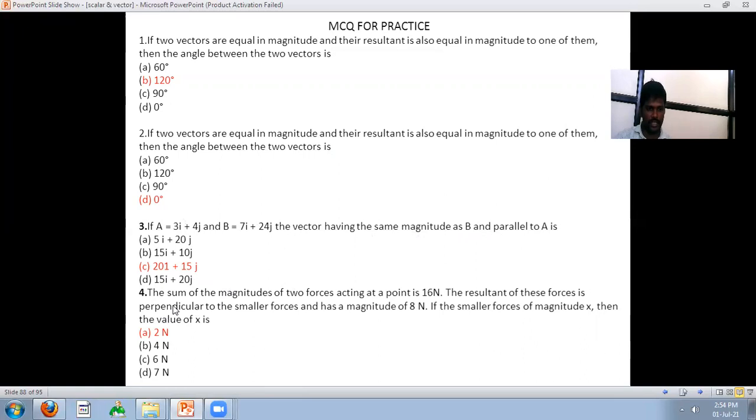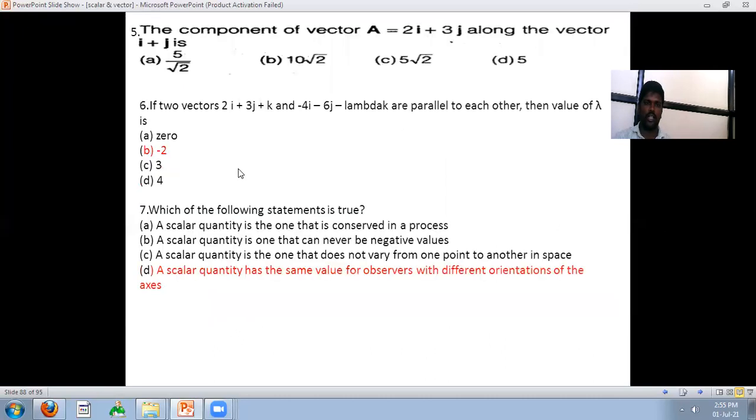Next, the sum of the magnitudes of two forces acting at a point is 60 Newton. The resultant of these forces is perpendicular to the smaller force and has a magnitude of 8 Newton. If the smaller force has magnitude x, then the value of x is 2 Newton. Then the next is